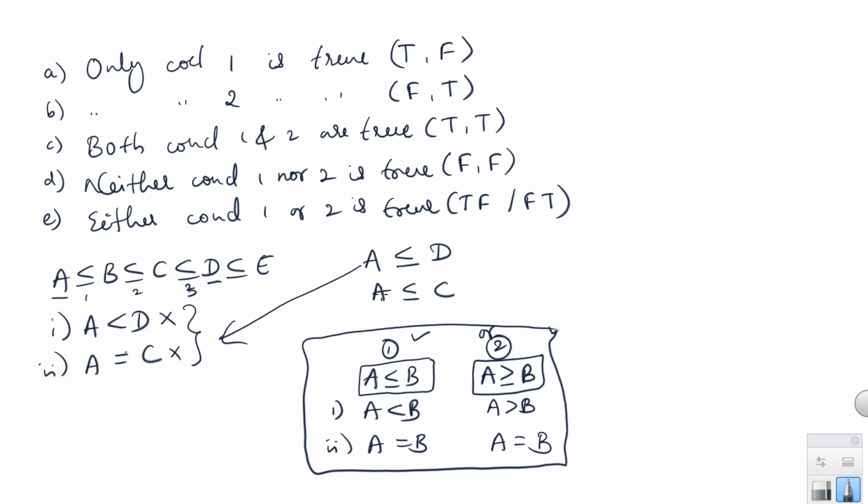So here I have to check individually between A and D. I have to get A less than or equal to D, but they have given only less than, so that is false. Again, between A and C, the actual conclusion is less than or equal to C. They have given only equal to, that is also false. So we can say both conclusions 1 and 2 are false.